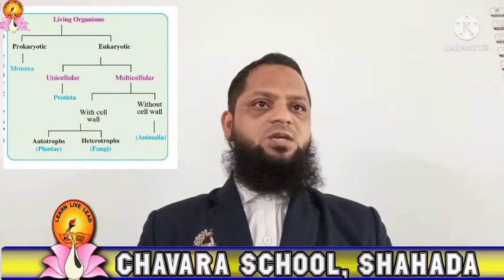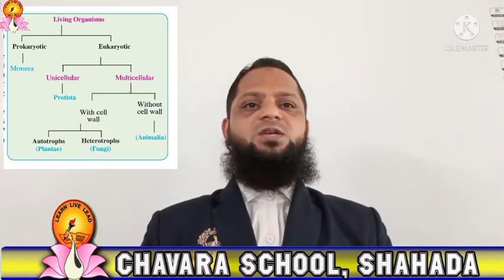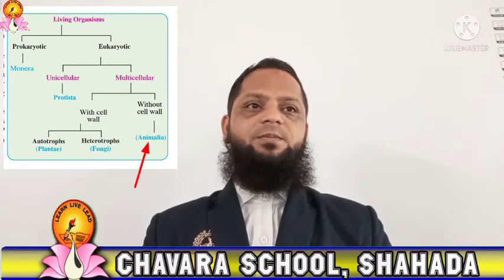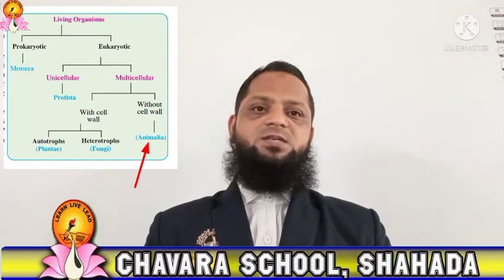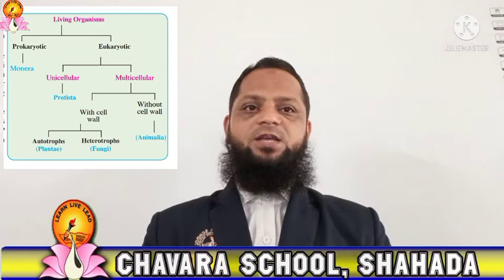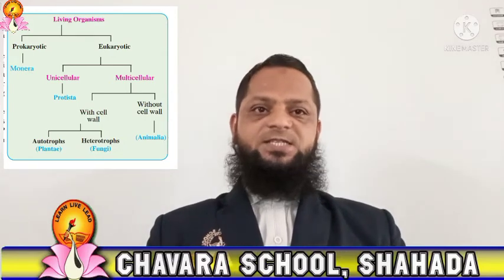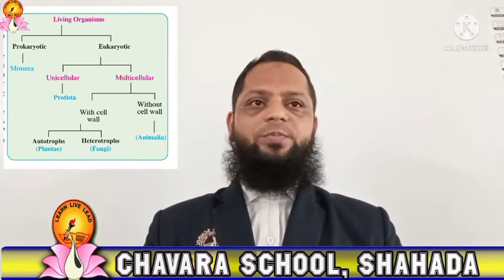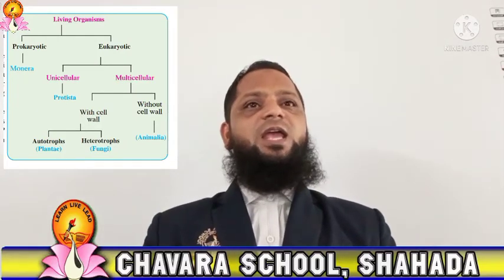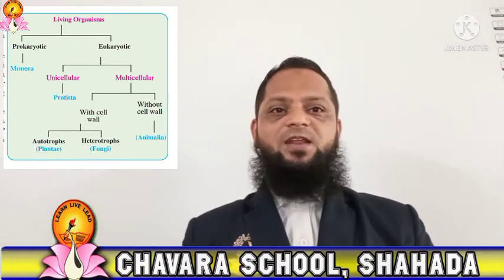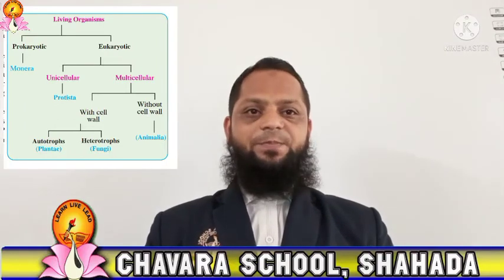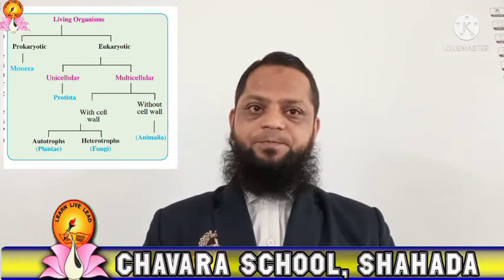Dear students, all the organisms which do not contain a cell wall are placed in the kingdom Animalia, and the living organisms with cell wall are further divided into two classes, that is autotrophs and heterotrophs. Autotrophic organisms are able to synthesize their own food material. So such living organisms are placed in kingdom Plantae.